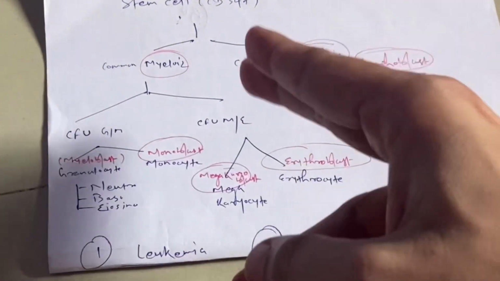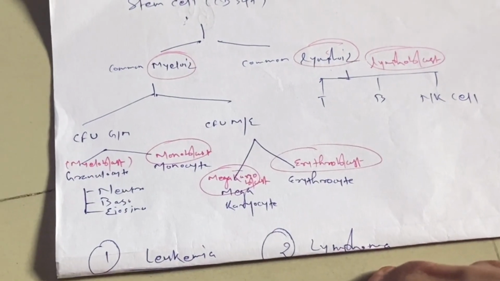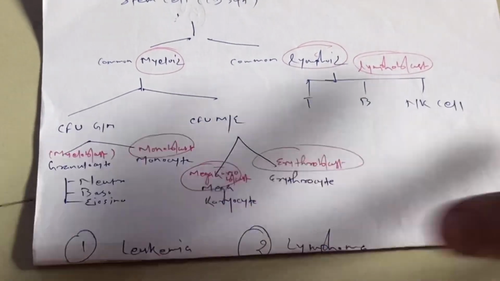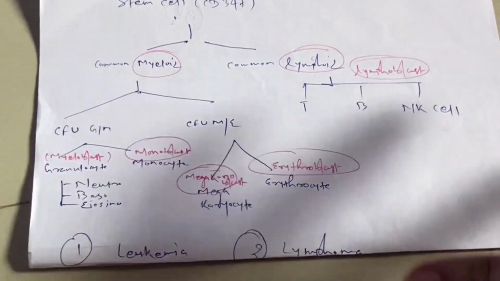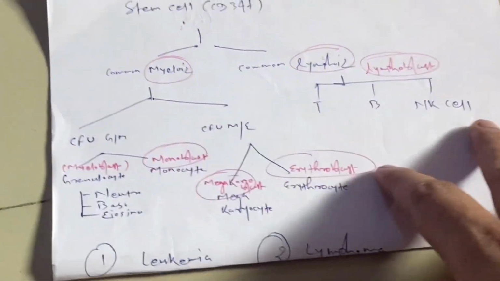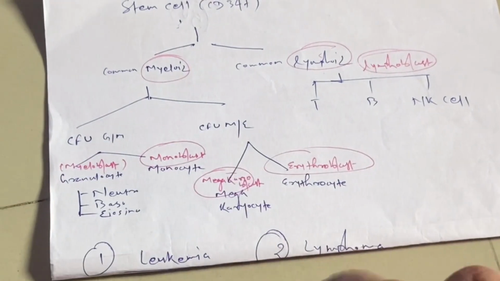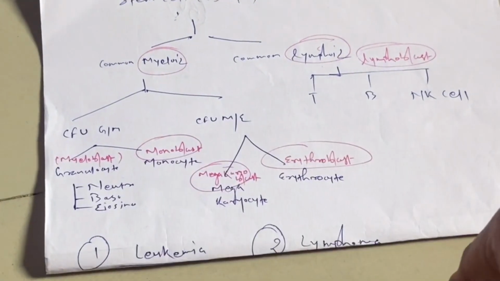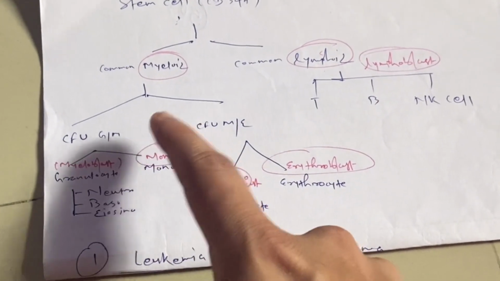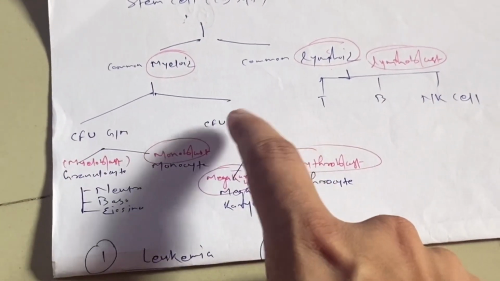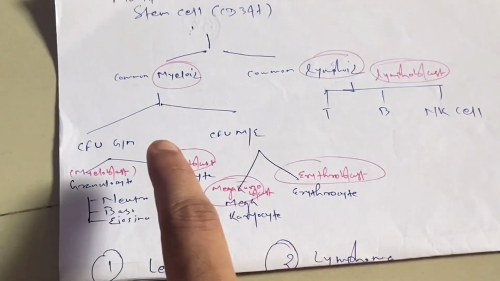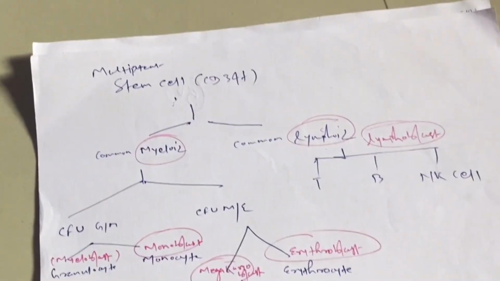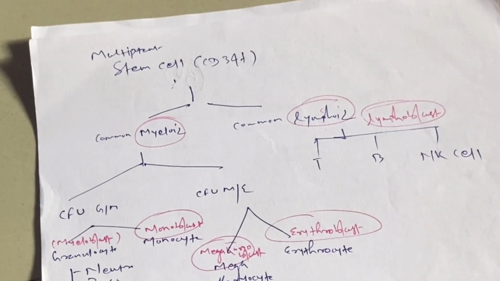Then from myeloid, we just can't say that from myeloblast everything is formed. No, that doesn't happen here. So from myeloid, four types of blast are formed, and before the blast, two types of colony forming units are formed. One is CFU-GM, and another one is CFU-ME. From GM, two types of blasts are produced: one is myeloblast, second is monoblast.